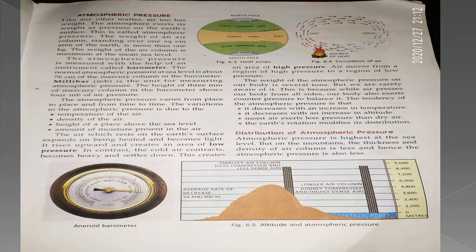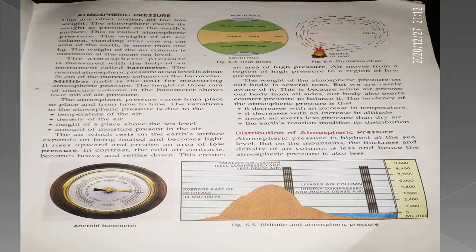Okay, children. The impact of atmospheric pressure on the Earth is very important, and the weight of an air column standing upon 1 square centimeter area of the Earth is more than 1 kg. Remember this. The weight of the air column is maximum at the mean sea level.